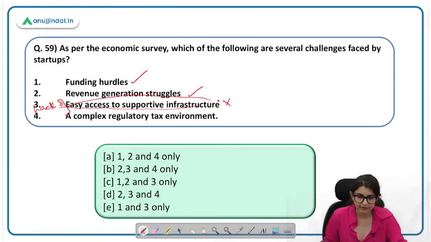A complex regulatory tax environment, this is also correct. यहाँ पे सारी negative statements हैं, सिर्फ ये positive statements हैं. ऐसे भी आप आंसर निकाल सकते हैं. The correct answer here is C.